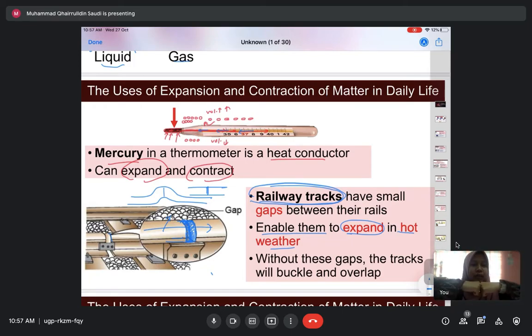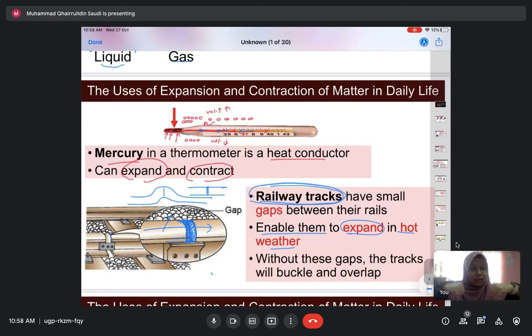Okay, let's say kalau if we don't have this gap, let's say kalau kita buat railway tu memang macam ni, tak ada gap. Kemudian when this metal expand, they can buckle. Dia boleh ke atas macam ni. So bila kereta api nak lalu, dia akan jadi berbonggol-bonggol. Ataupun boleh jadi this part naik atas sebab dia expand. So it is not safe. So that is why railway mesti ada gaps.